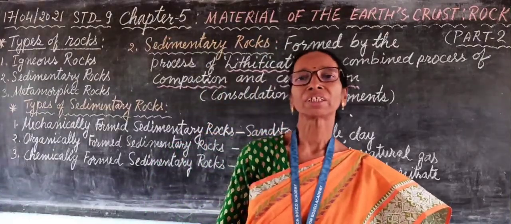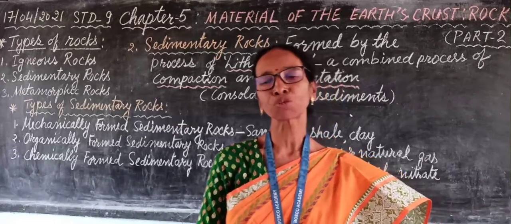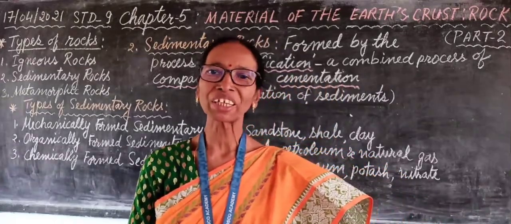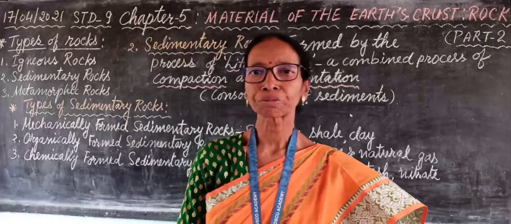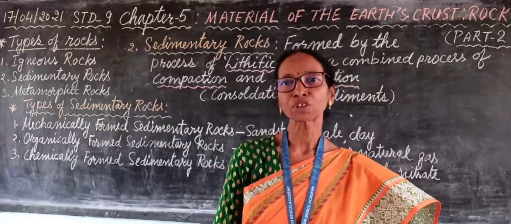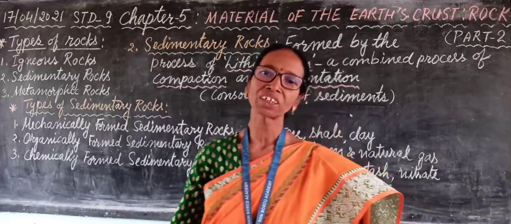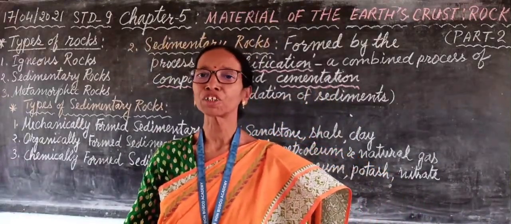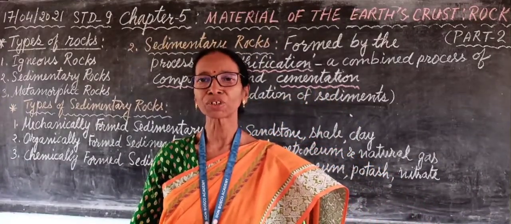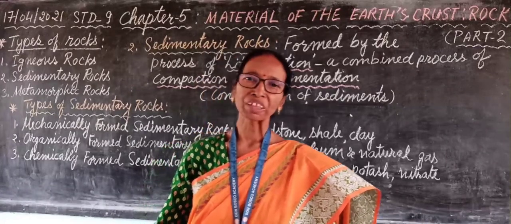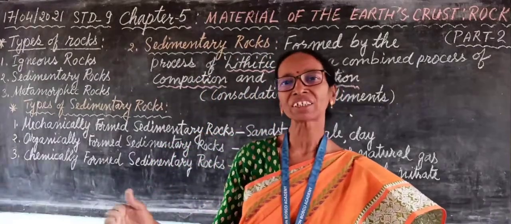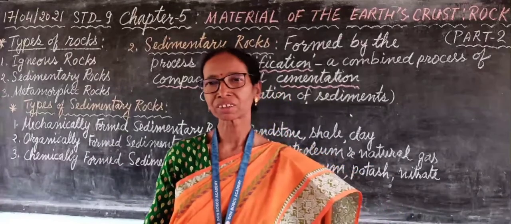In the areas where there is heavy rainfall, rivers are the main agents of gradation. They carry and transport all the sediments from the higher areas and they are being deposited in the low-lying areas. So, every year, layer by layer, it is being deposited.